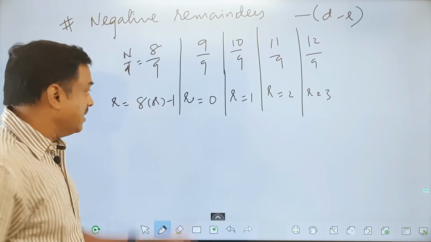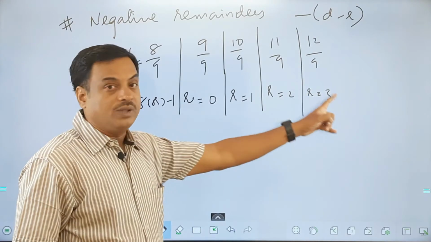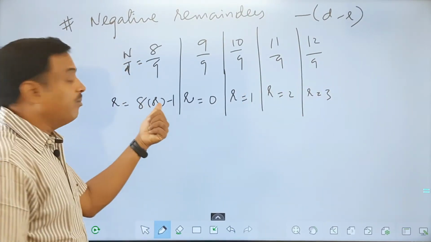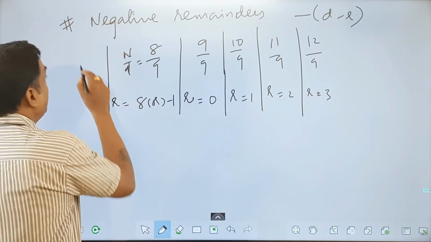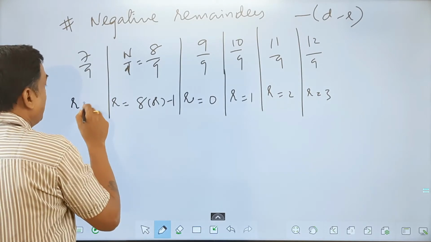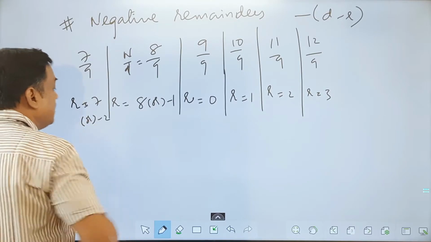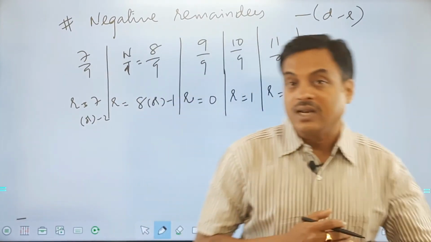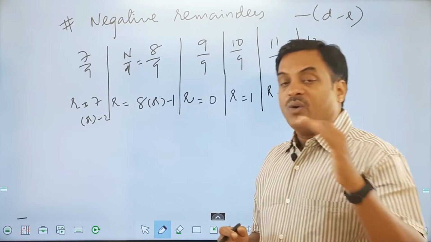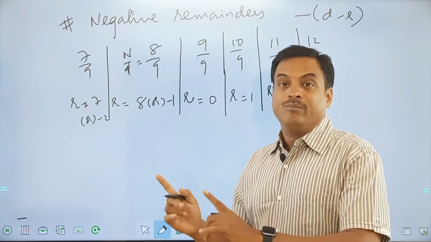Something like an integer line. 0, 1, 2, 3, 4, and so on. Here you get minus 1. Similarly, if I divide 7 with 9, the remainder will be 7 or minus 2 is what you get here. 7 or minus 2 is the remainder. Now the use of this we'll see when we are discussing examples for them.